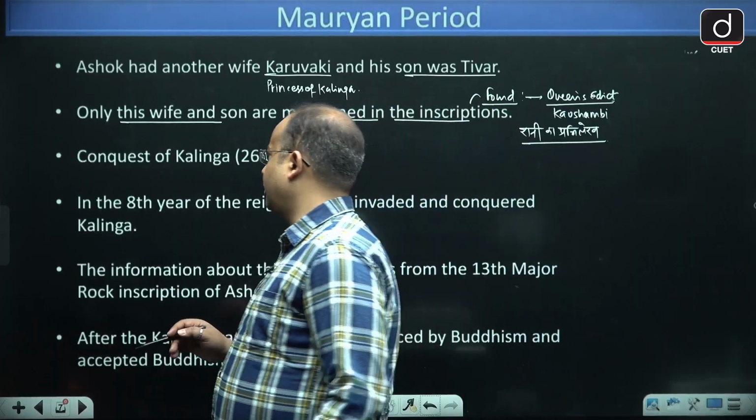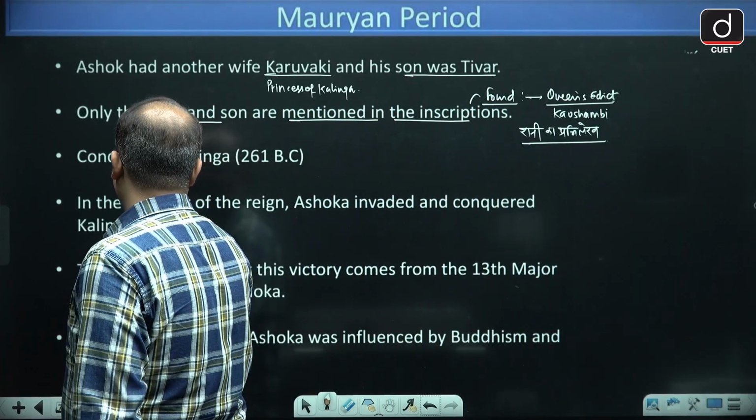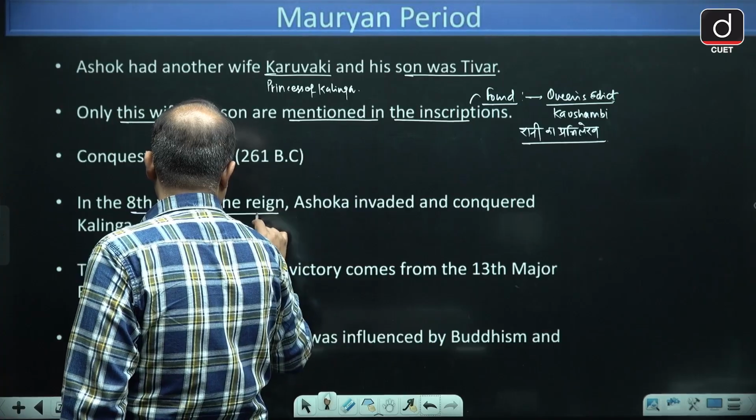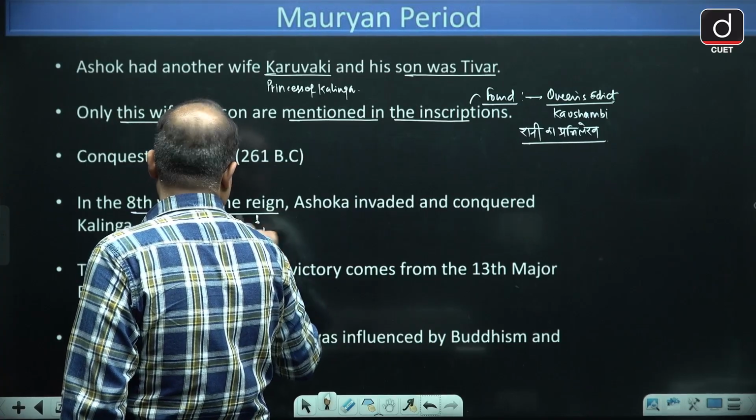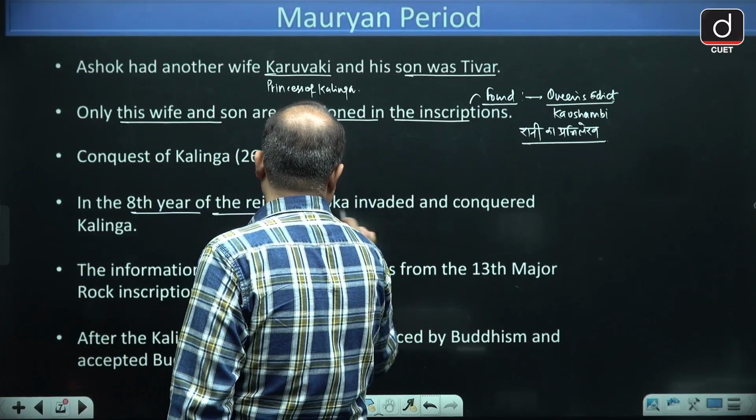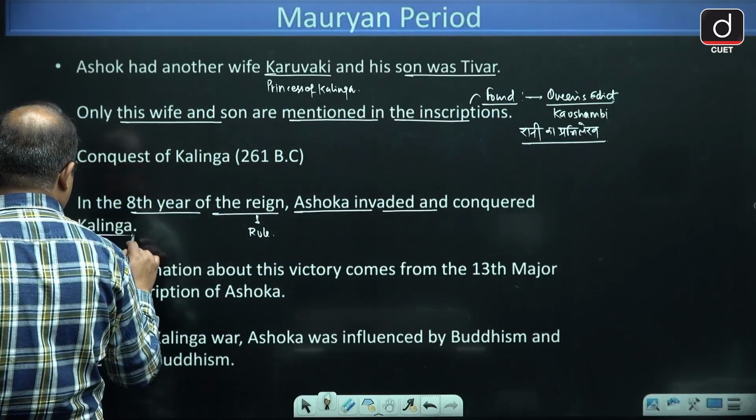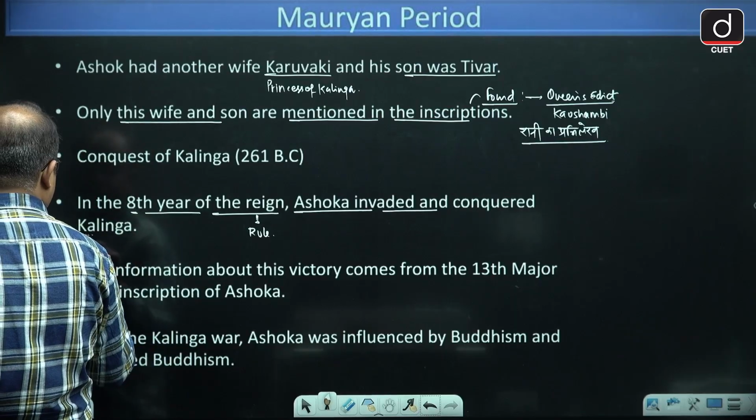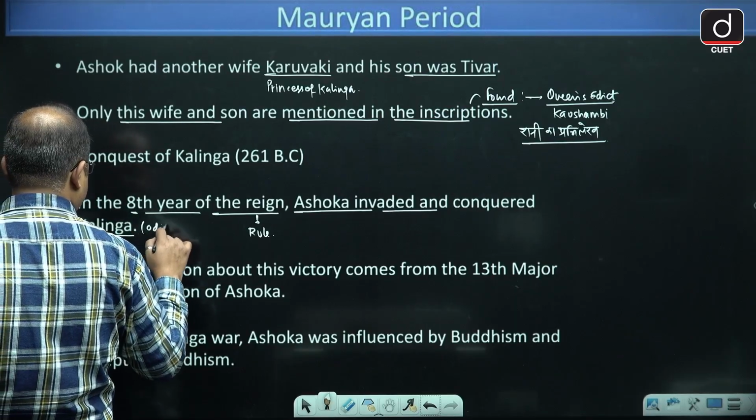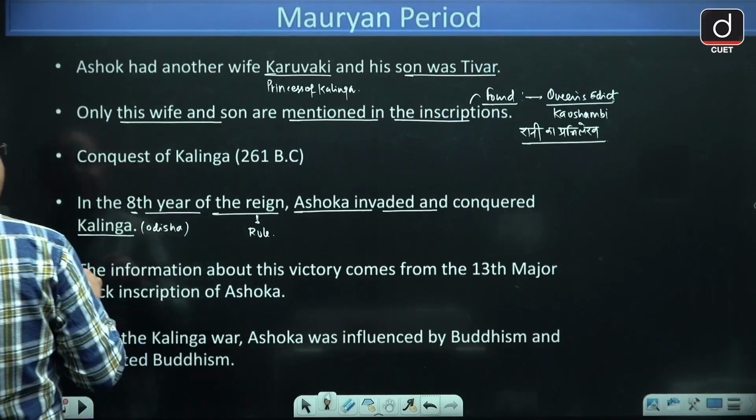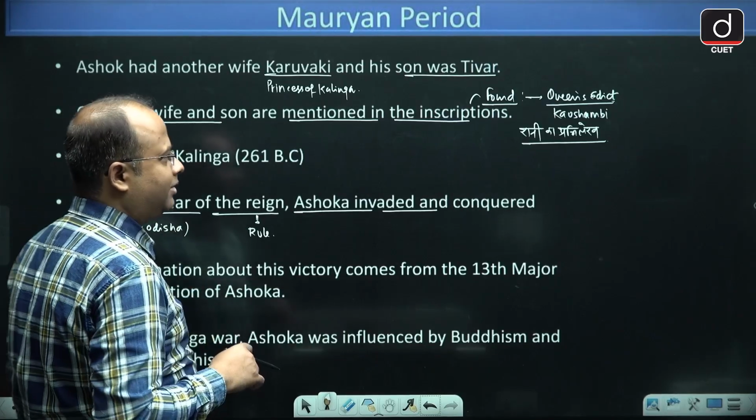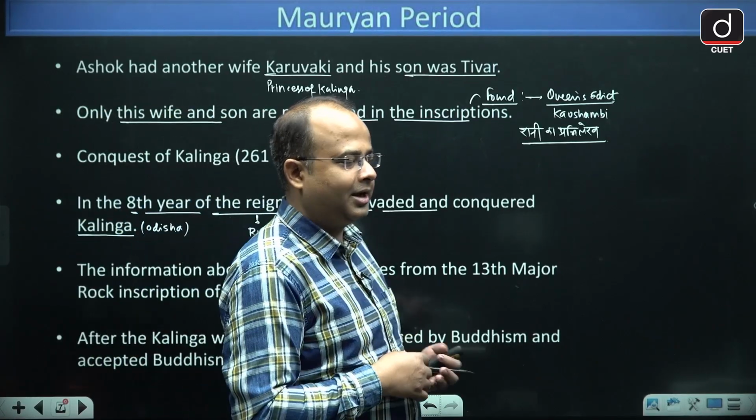Now guys, in the 8th year of his reign, reign means rule, Ashok invaded and conquered Kalinga. Kalinga is the ancient name of Odisha. Now guys, why did he capture Kalinga? What was the main reason behind attacking Kalinga?